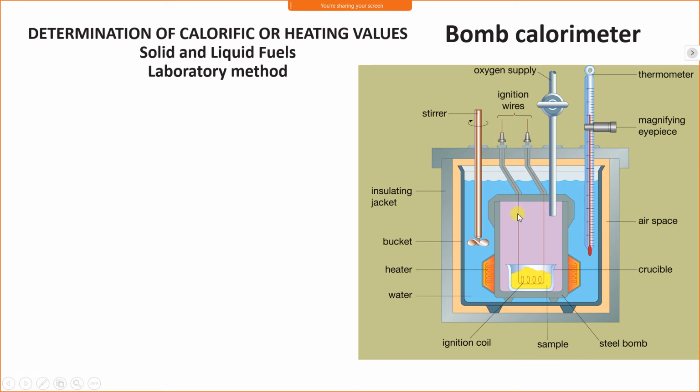When the power is supplied, the coil starts heating and it burns the fuel in the crucible. When the fuel burns, it produces heat at very high pressure, and a sound comes like a bomb. Therefore this calorimeter is called a bomb calorimeter. When fuel is burnt, it releases heat, and the bomb calorimeter gets heated.